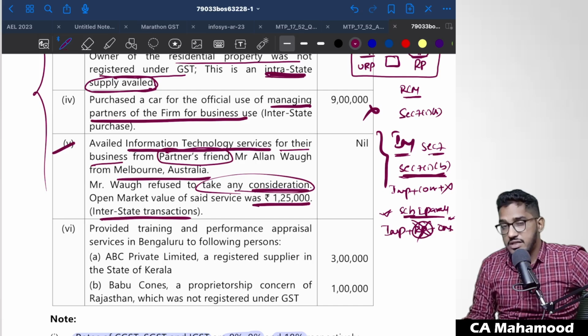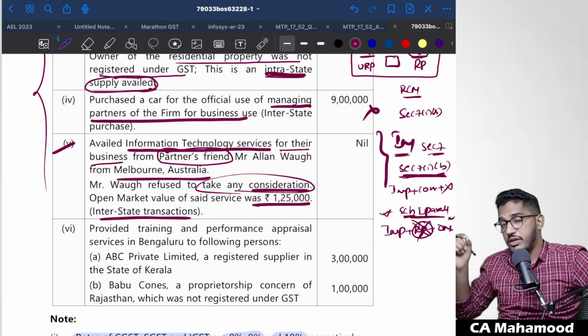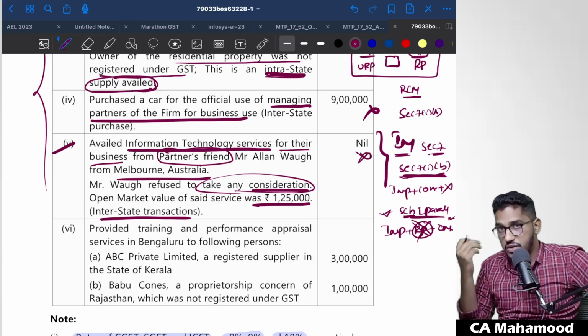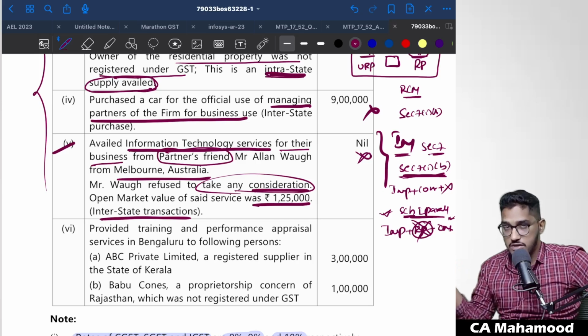This will also not be covered as a supply because it doesn't fall under Schedule 1 para number 4 also. So on this, it will not be treated as supply. If it is not treated as supply, it will not be coming under GST purview only. So we have nothing to do with that.